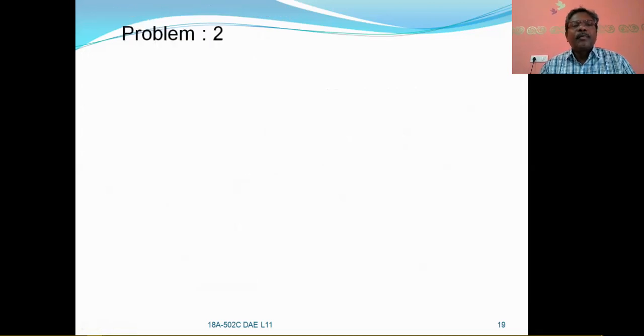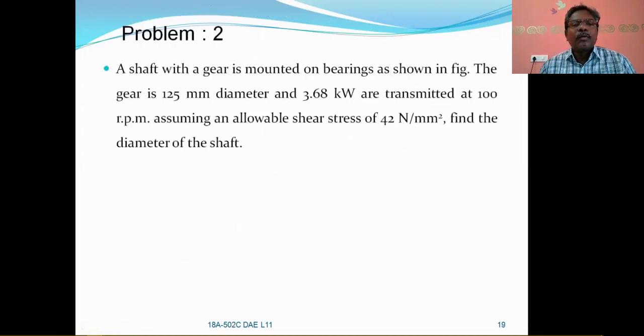So let us see problem 2, some more problems. Here he has given a shaft with a gear mounted on bearings as shown in the figure. The gear is 125 mm diameter and 3.68 kilowatts are transmitted at 100 rpm, assuming an allowable shear stress of 42 Newton per millimeter square. Find the diameter of the shaft.